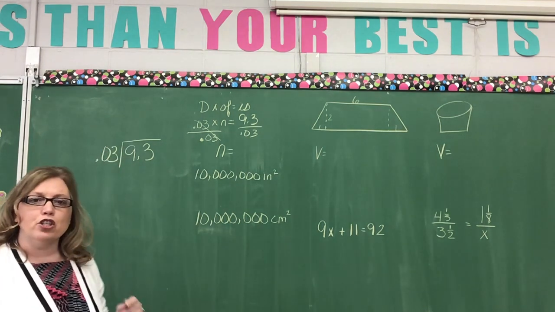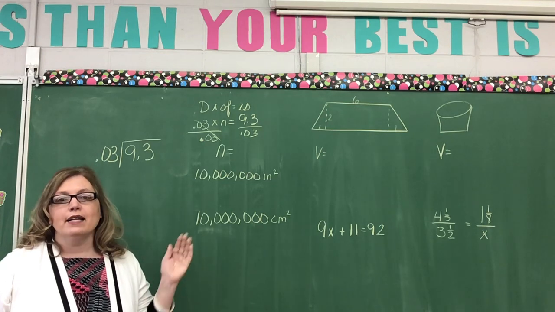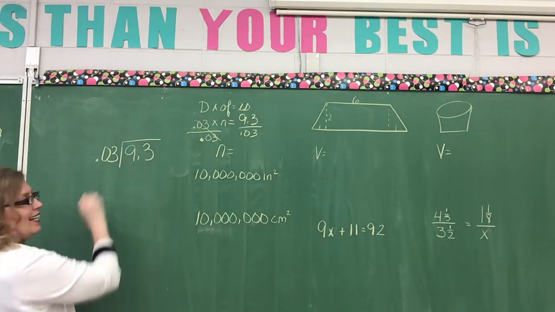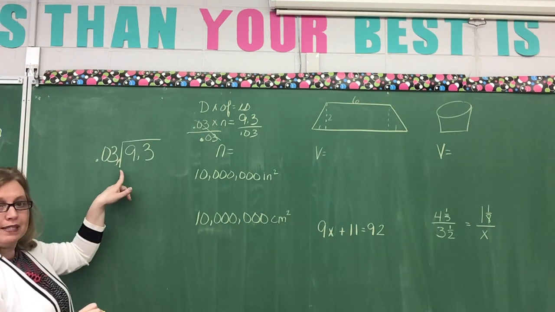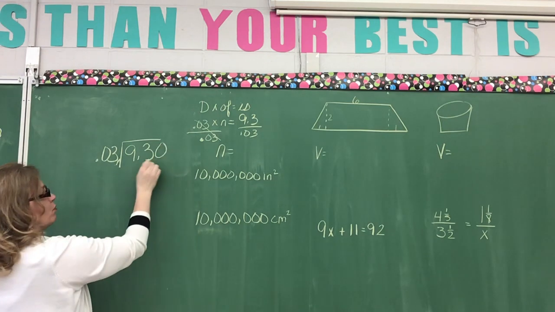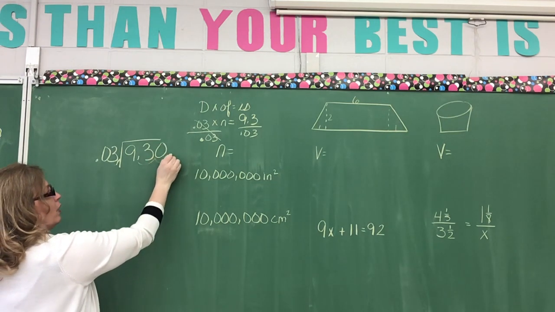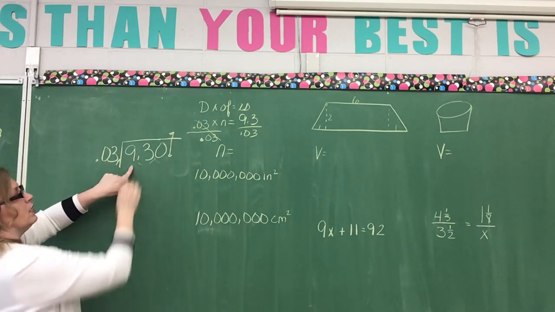What do I have to do before I can divide? I need to move my decimal point, okay? Because I can't divide by a decimal, so I have to move it 2 places. But if I move it 2 places in the divisor, what do I have to do to my dividend? I also have to move it 2 places. So 1, 2, it goes right here. Bring it up. Now, 3 goes into 9.